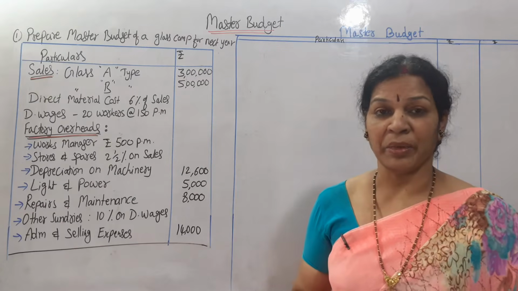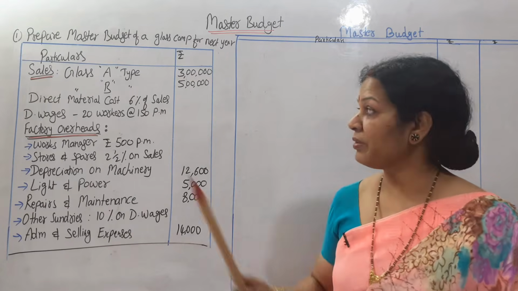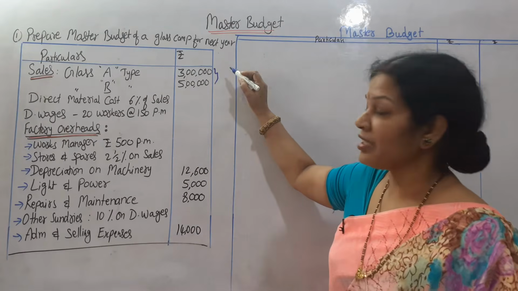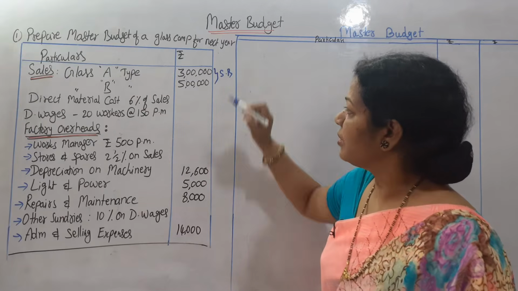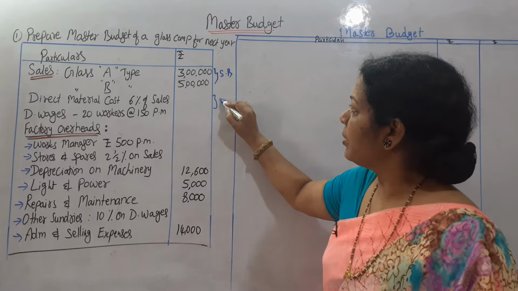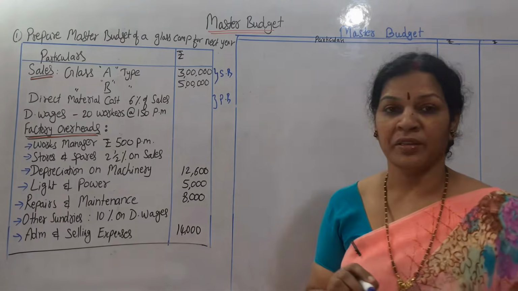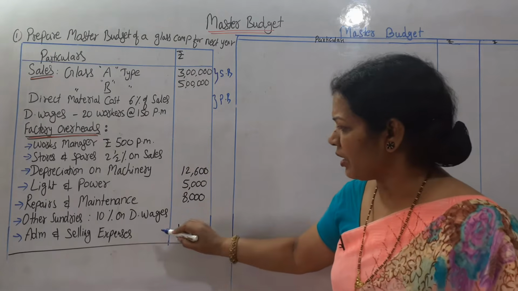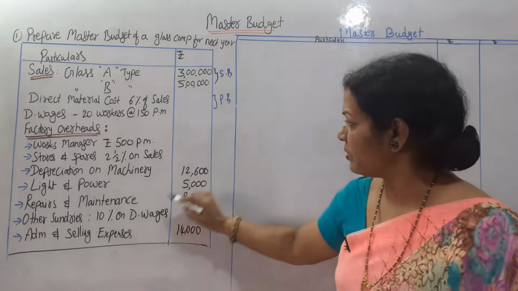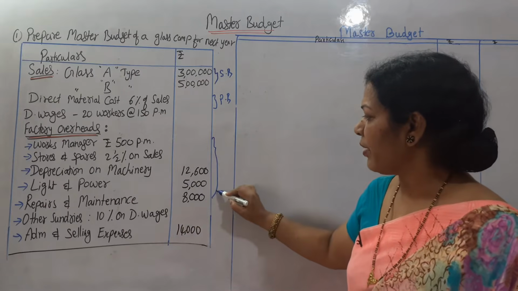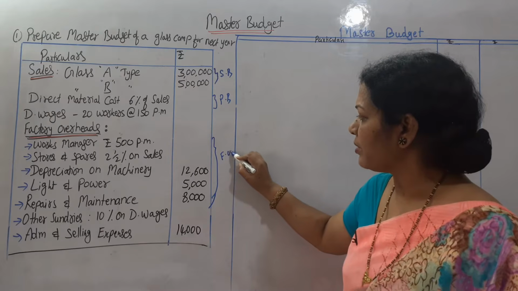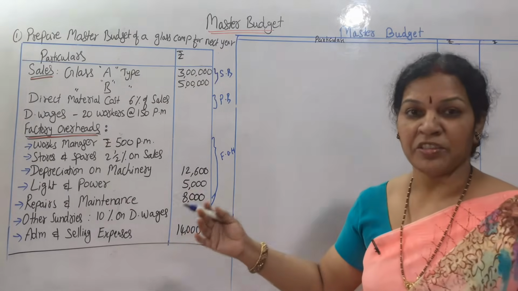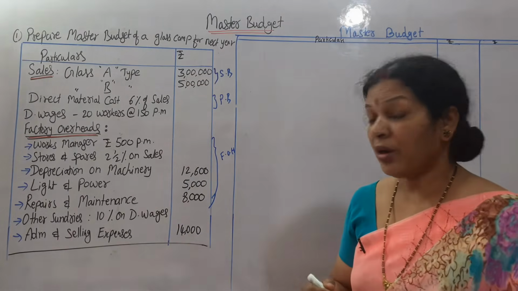Altogether we have to prepare the master budget. For preparation of the master budget, let me explain first. These two come under the sales budget, SB, and next these two come under the production budget, PB. These are factory overheads. Other than administrative and selling expenses, all these items come under the factory overheads, FOH, and this is administrative expenses.